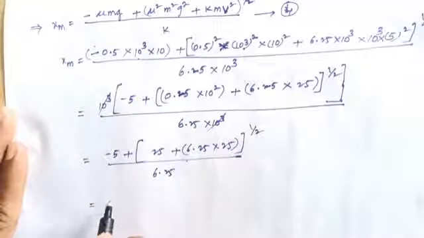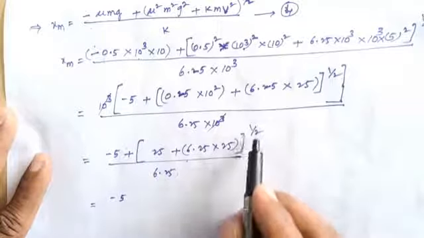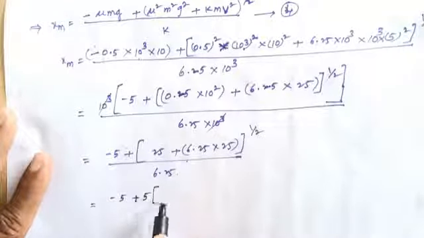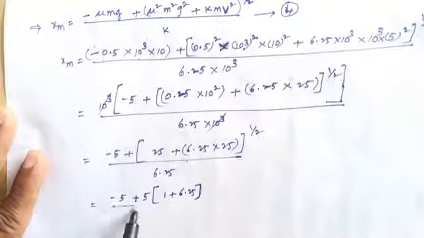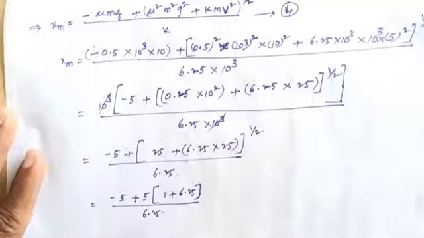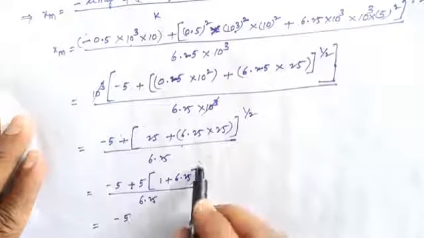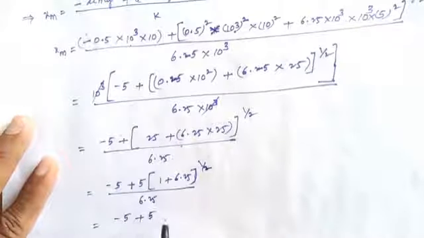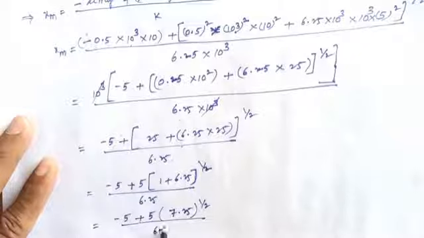That equals minus 5 plus 5 into the square root of 7.25, divided by 6.25.